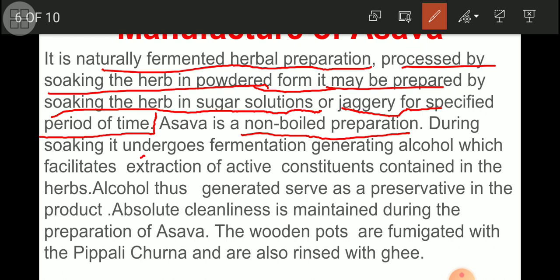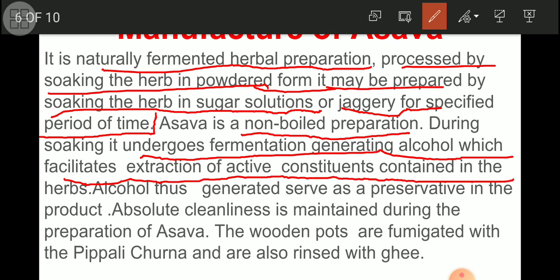During the soaking, it undergoes fermentation and generates alcohol, which facilitates the extraction of active constituents contained in the herbs. Actually, which technique, which methodology is going to get the ingredients present in the herbs? We know that these are herbal products. These are prepared from plant material. When we add a fine powder of a herb into the jaggery solution or sugar solution and keep it for a specified period, at that time